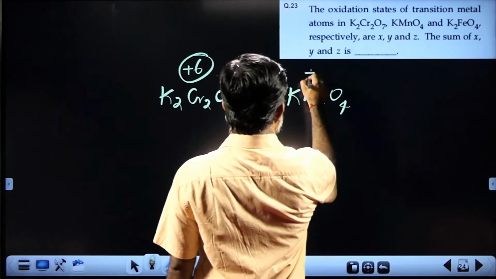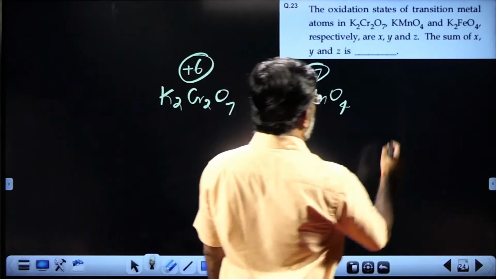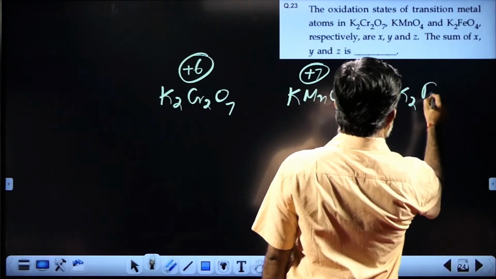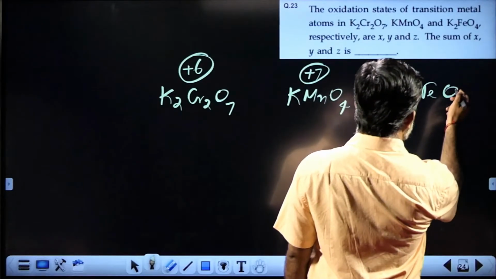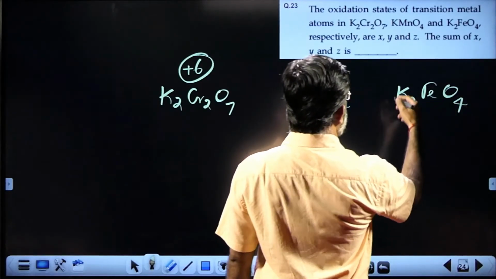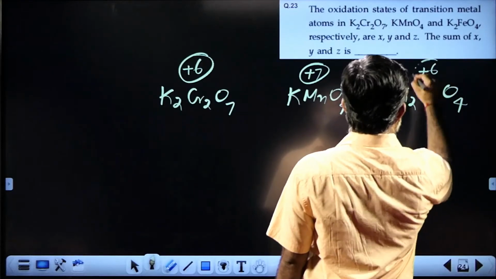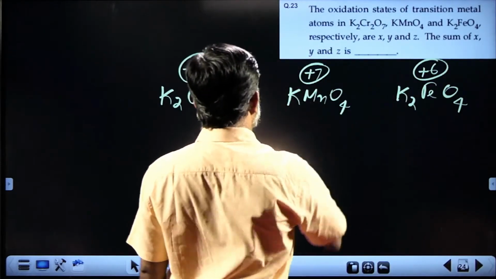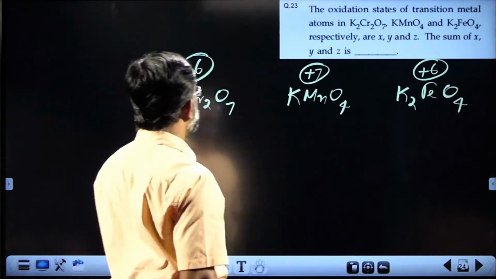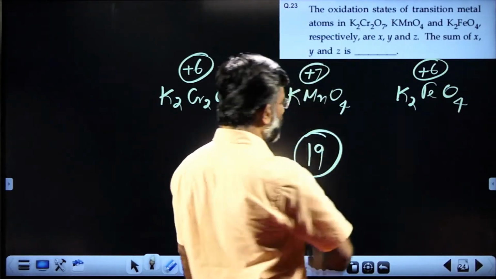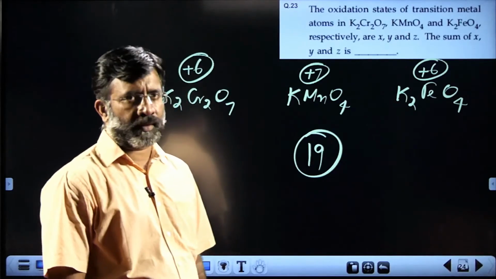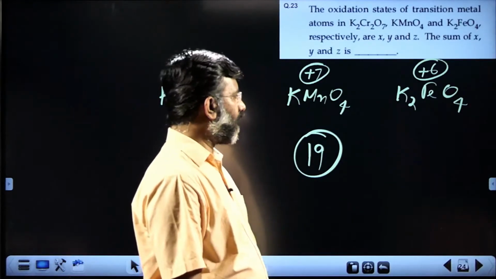In KMnO4, it is plus 7. K2FeO4 you can easily find out: plus 1 twice is plus 2, minus 2 into 4 is minus 8, so Fe is plus 6. So plus 6 plus 7 is 13, plus 6 is 19. 19 will come as the answer. Okay, simple question.